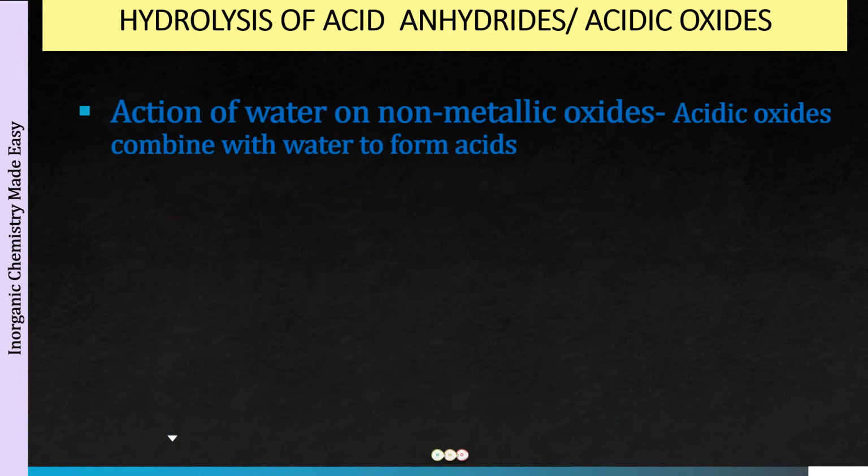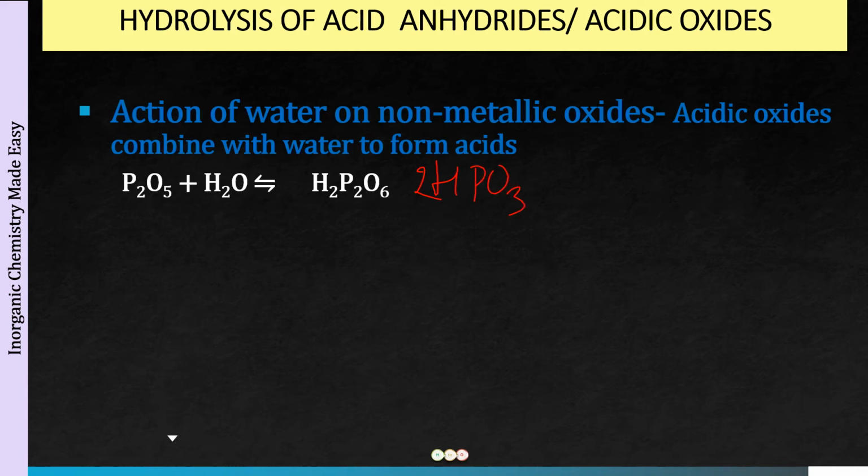All right, now the next example that I have is P2O5. React this with water. What you will be getting, adding up the atoms, is H2P2O6, or in simpler terms, we can write it as HPO3 twice. Okay, now HPO3, this is an oxo acid of phosphorus, which we call metaphosphoric acid. If you want to have a complete knowledge of all the oxo acids of phosphorus, I will not be able to give you over here because they are many in number.